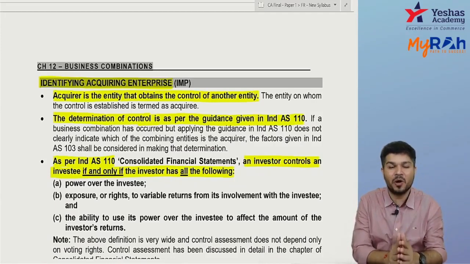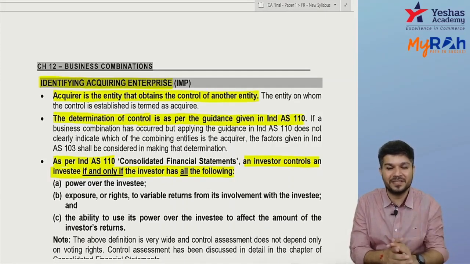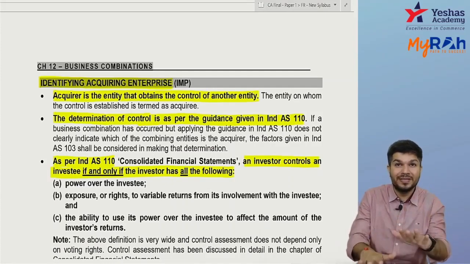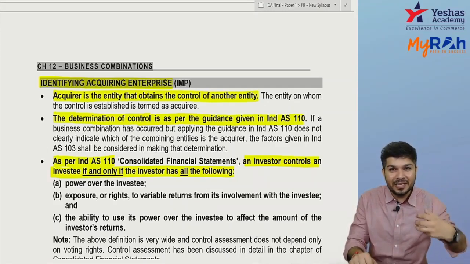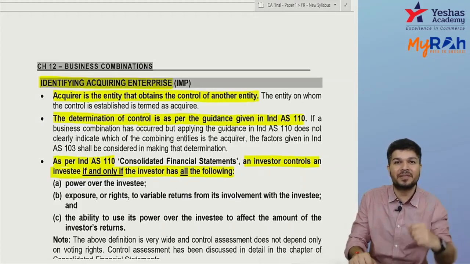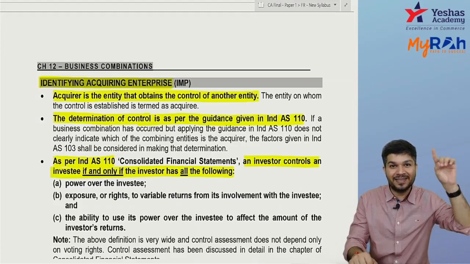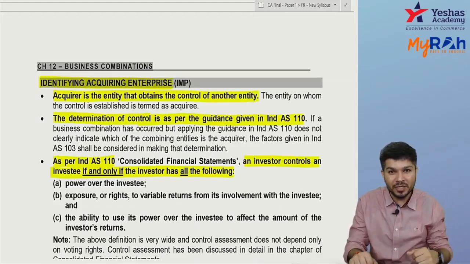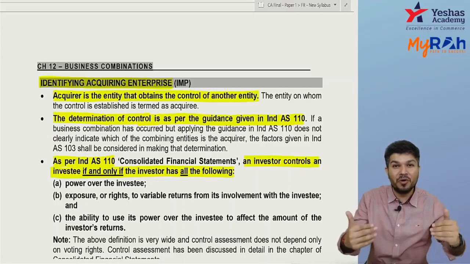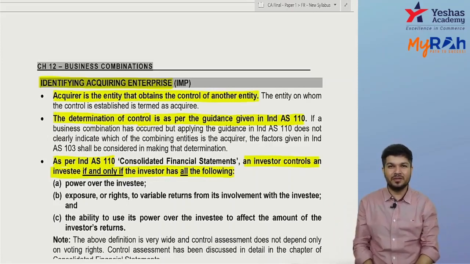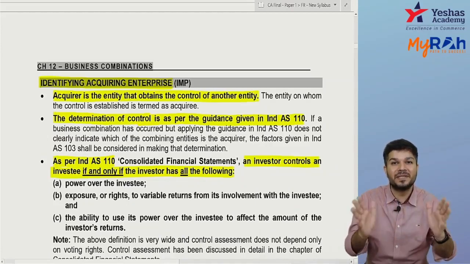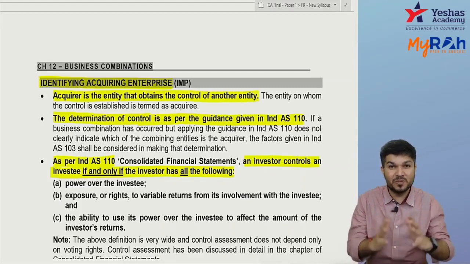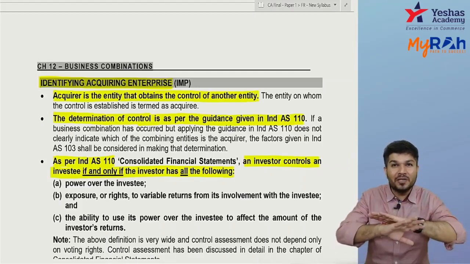Now, if you recall AS 21, consolidated financial statements, as per AS 21 you have control when you directly or indirectly hold majority of voting power, or you control the composition of the board of directors. Do you recall? I told you earlier, Ind AS are substance based, principle based. They are not strict rules.